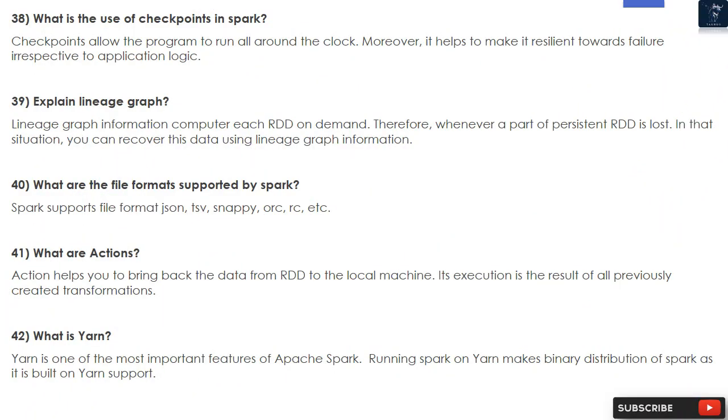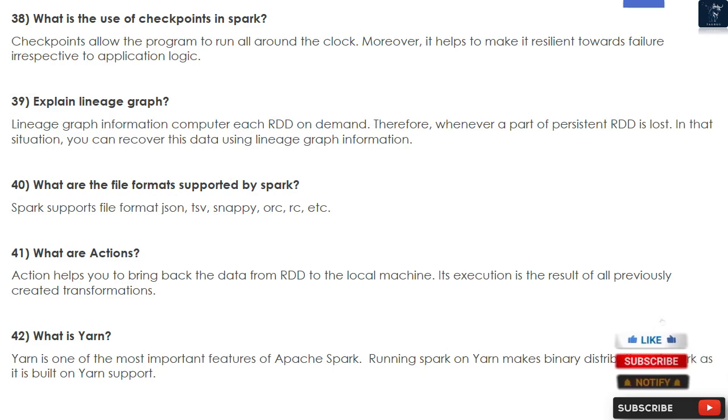38. What is the use of checkpoints in Spark? Checkpoints allow the program to run all around the clock. Moreover, it helps to make it resilient towards failure irrespective of application logic. 39. Explain lineage graph. Lineage graph information computes each RDD on demand. Therefore, whenever a part of a persistent RDD is lost, you can recover this data using lineage graph information.